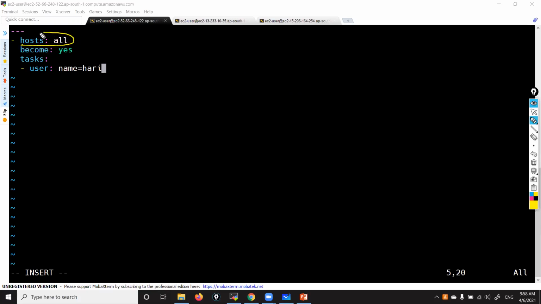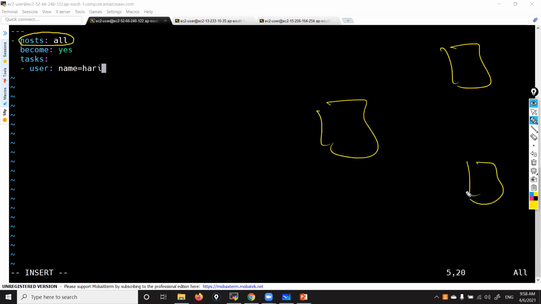Hosts colon all. That means I am referring to all groups inside all. You remember yesterday we created one group called web servers. In that I have mentioned 2 IP addresses, correct? So in place of this, we can give a group name like web servers. If I give a group name, this playbook will be executed only in that web servers group, on all nodes under that particular group.